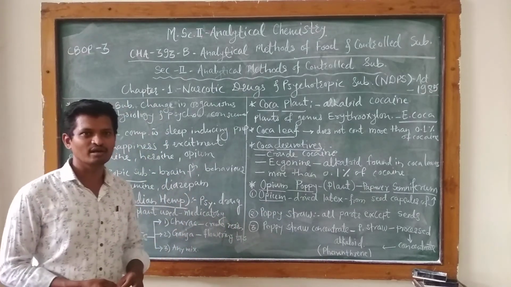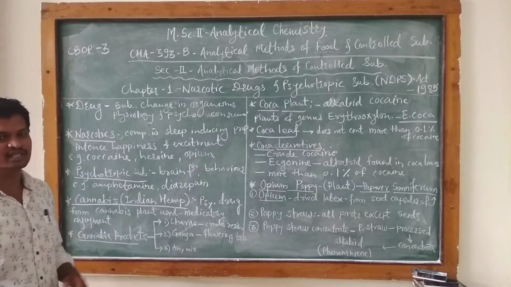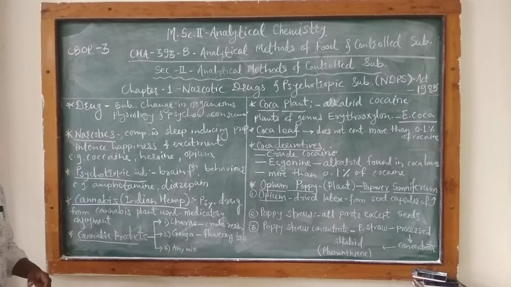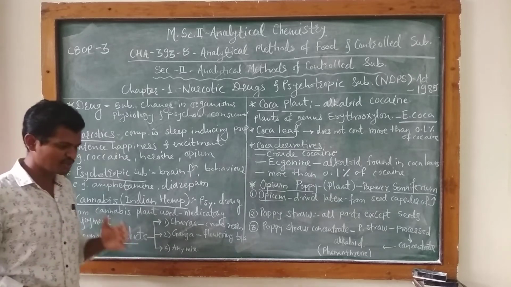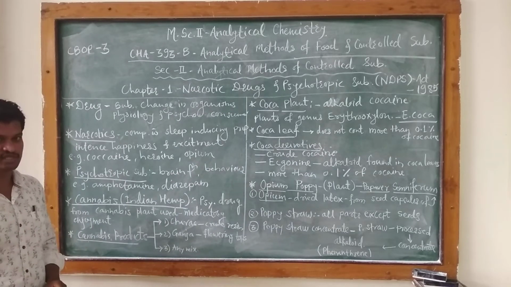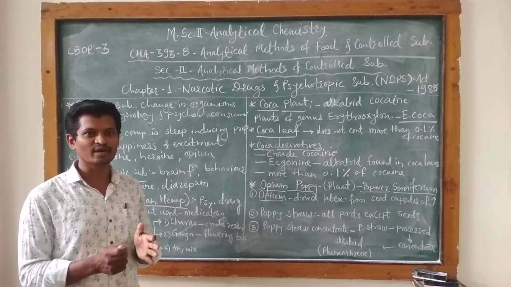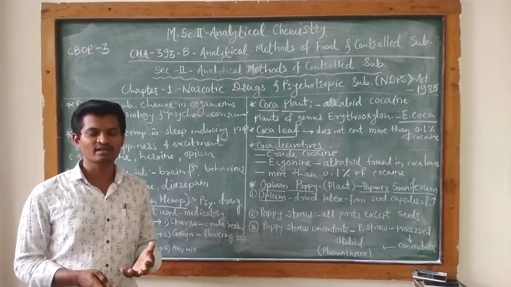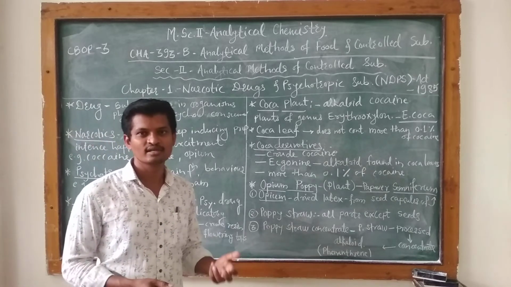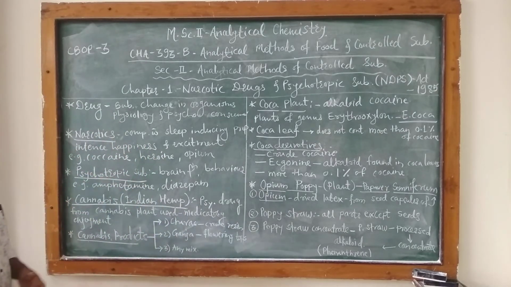Okay, so this is a very basic topic, actually very basic things we have to learn in this lecture, chapter number 1. It is the introductory part related to section 2, that is analytical methods of controlled substances. So in this lecture we have to learn only the basic idea or basic terminology, which terms and phrases we are using in this section. Okay, that we have to learn here.